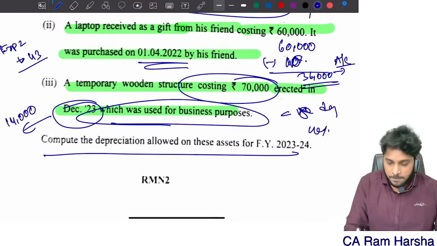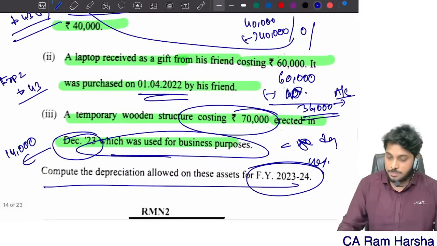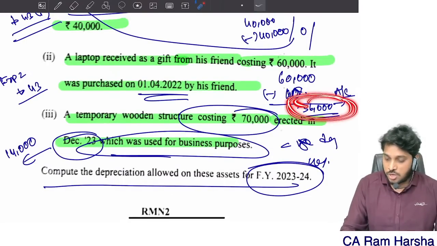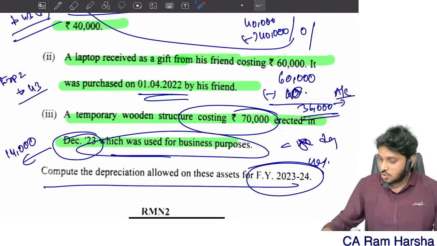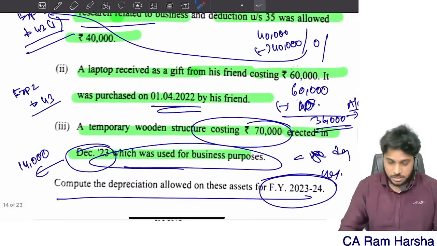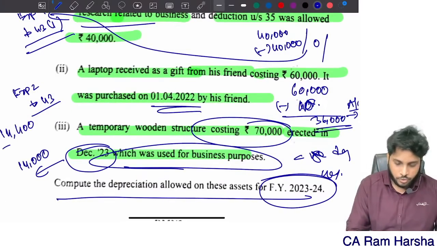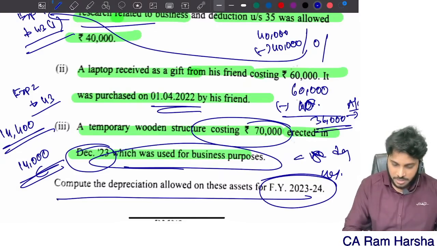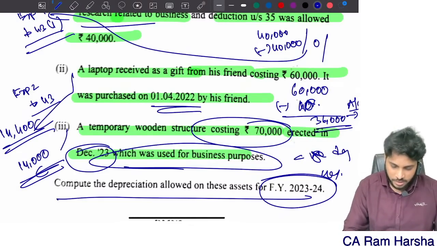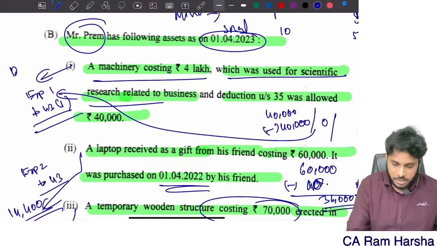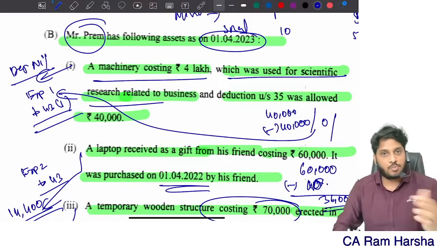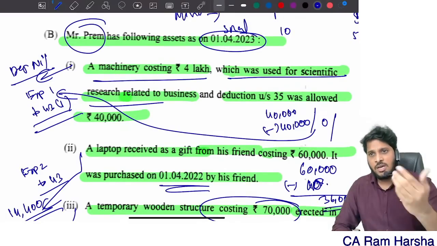For financial year 23-24, opening actual cost is taken as 36,000. So current year 36,000 into 40% is 14,400 for the second one. Third one 14,000, whereas first one depreciation is nil, because that asset was bought for scientific research, so the depreciation is 0.